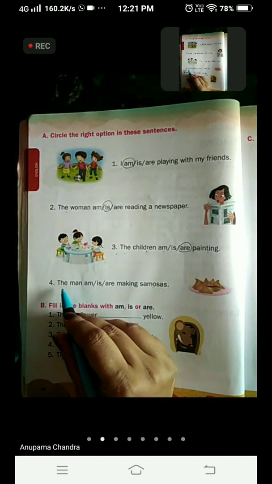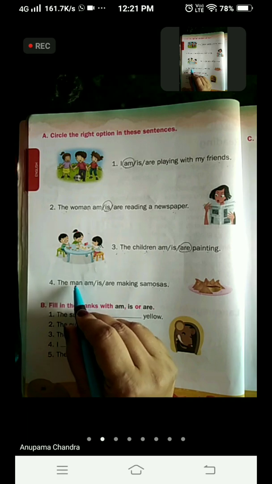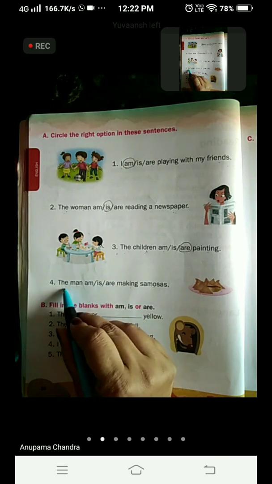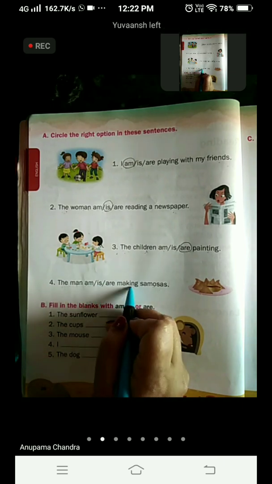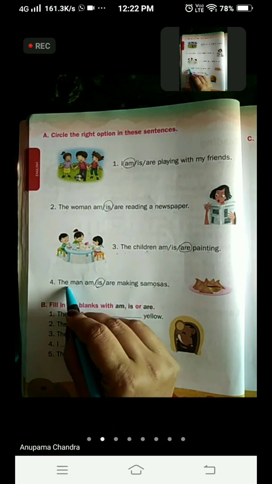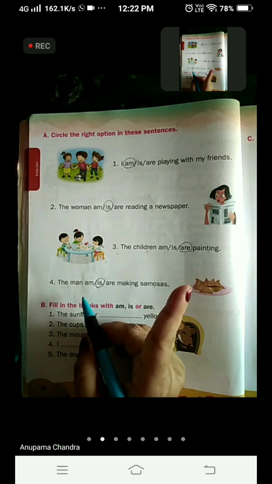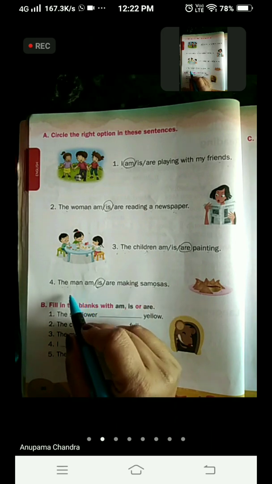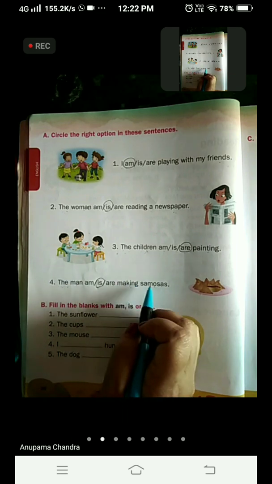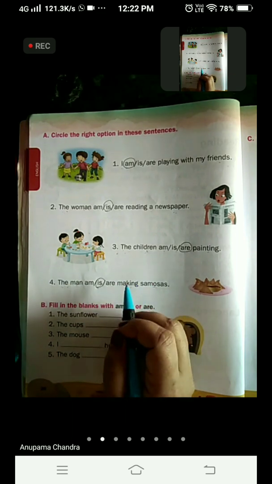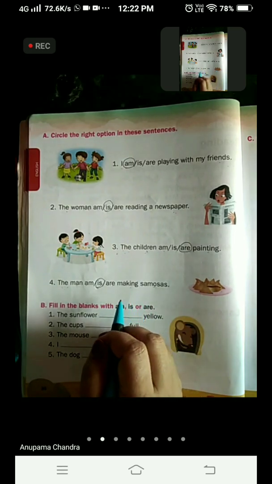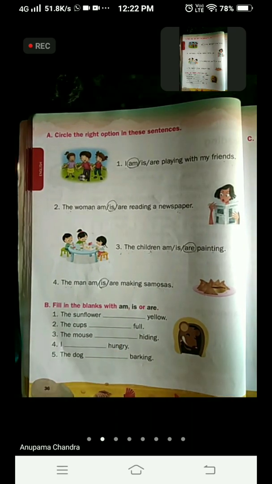So children, here the man is 1. We are talking about the man. We are not talking about the samosas. Who is making samosas? The man. The man dash making samosas. So we are going to circle is because here it is the man. A single man is there, only one. So with one person we are going to use is. The man is making samosas. So don't get confused with the picture given. Come to the next question.